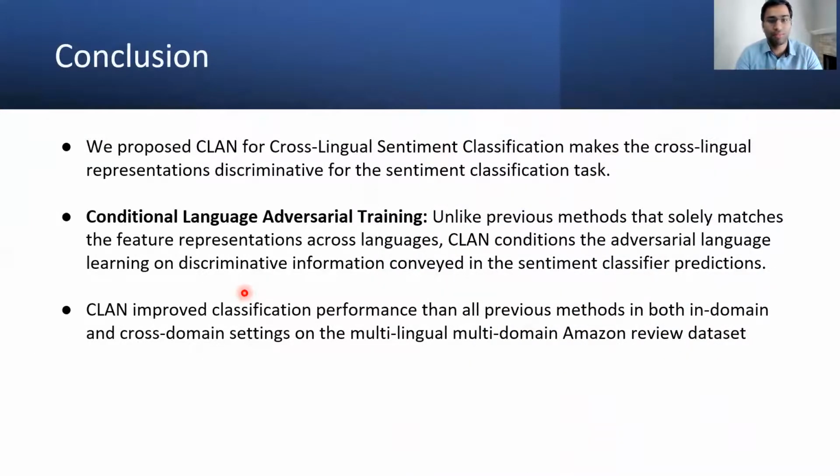And in conclusion, we proposed CLAN for cross-lingual sentiment analysis, which makes the cross-lingual representations discriminative for the sentiment analysis task. Unlike previous methods which use only feature information, we have used discriminative information from the sentiment classifier, which improves discriminativity in cross-lingual features. And we showed that CLAN outperformed all previous methods in in-domain and cross-domain settings on the multilingual, multi-domain Amazon review dataset.